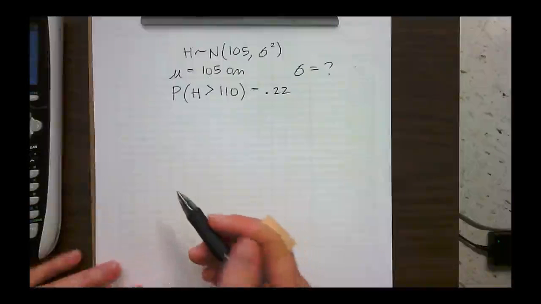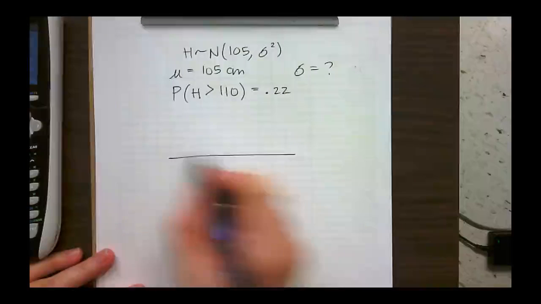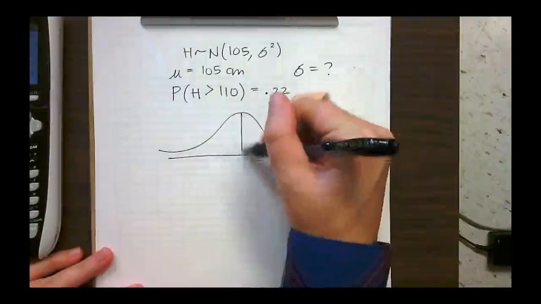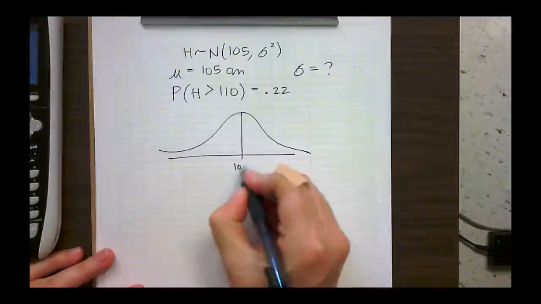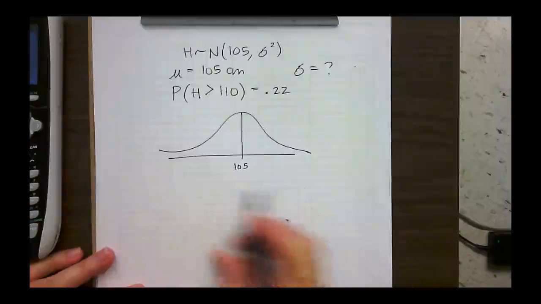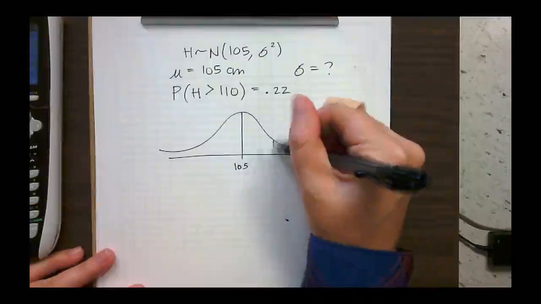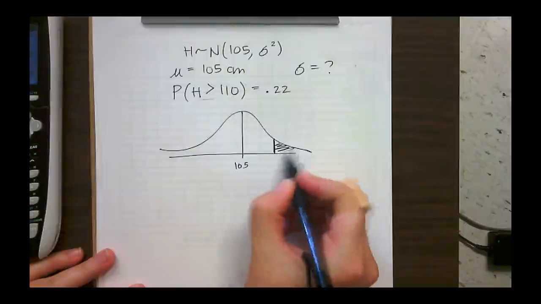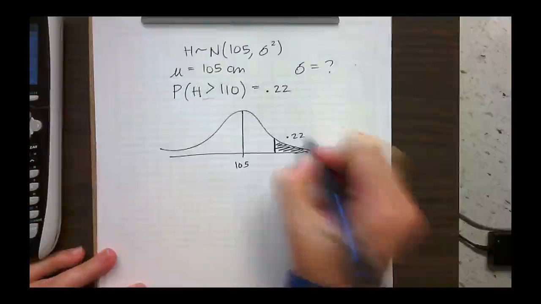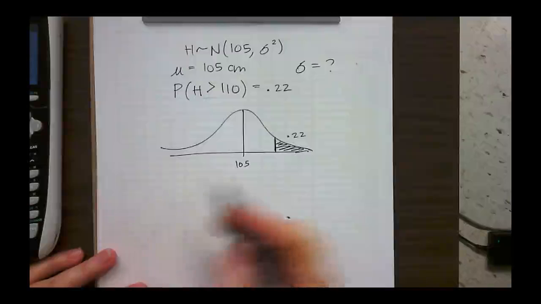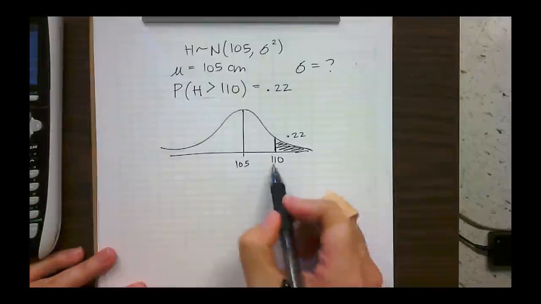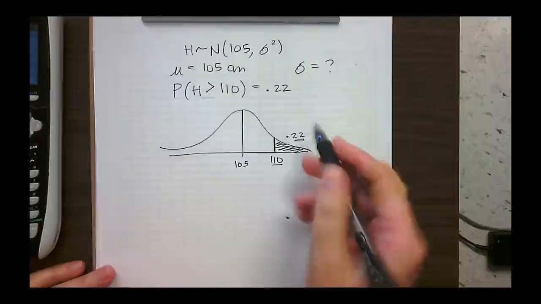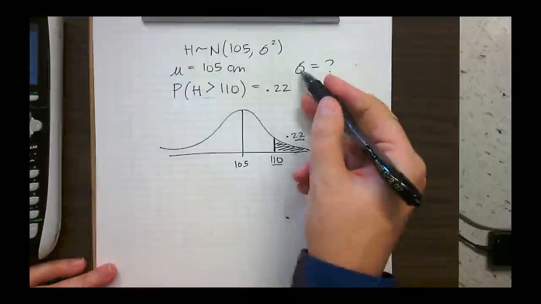So again, if we think of this normal curve, we know where the average is, 105. And 110 centimeters is over here, and we're taller than 110, so all of this area is 0.22. So we have our x value, we have our percentage, and we're looking to find a sigma.